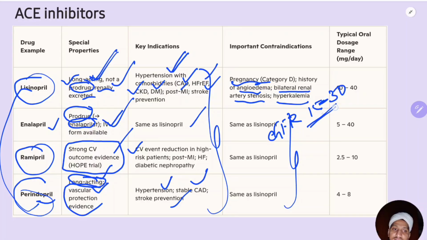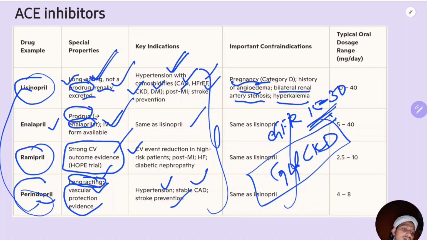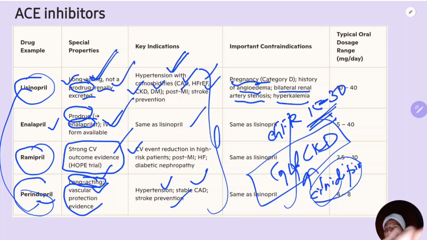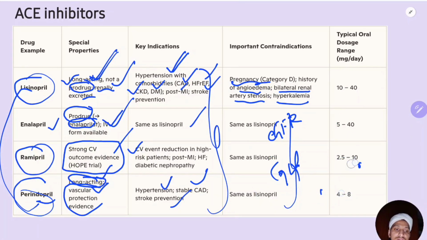Okay, EGFR below 30, meaning G4 CKD. If a patient develops this, then you should not give ACE inhibitors or ARBs, because they will increase the creatinine further. You can give calcium channel blockers there. Cilnidipine is the most common calcium channel blocker used instead of an ACE inhibitor when a patient's kidney disease reaches the fourth stage, G4.